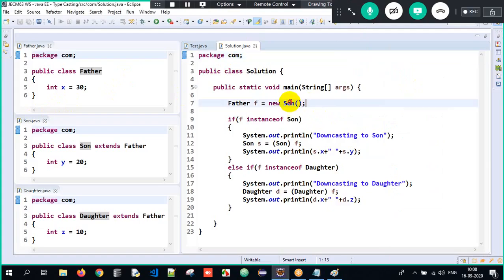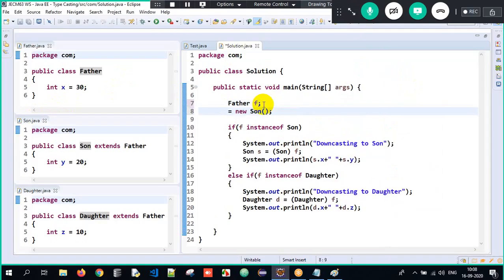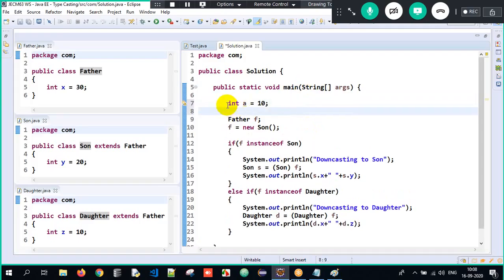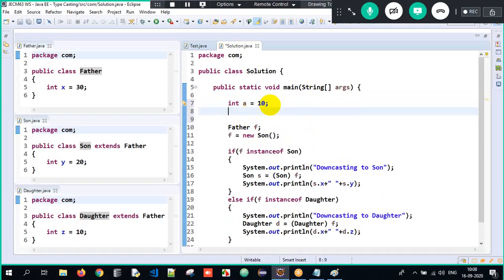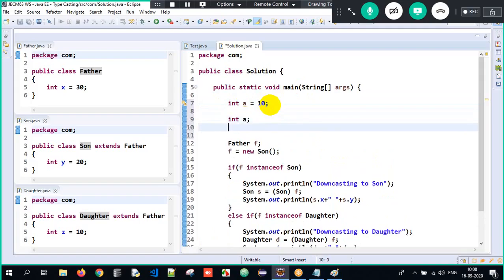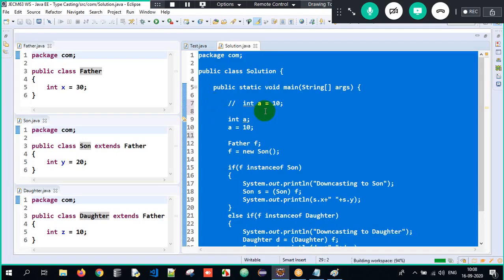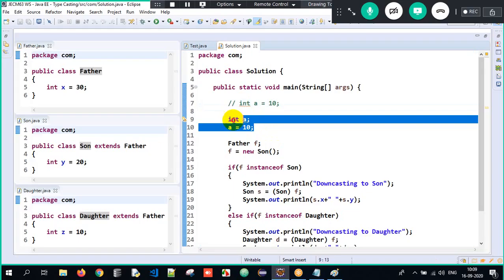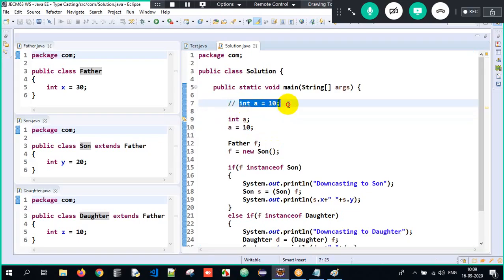Absolutely. But this can also be done in two ways. How? Sir, I will declare it separately and I will initialize it separately. Possible, no? See, declaration and creation. It's very simple, guys. See, int a equals 10. What does it mean? Declaration and initialization. Can we do it in two lines? Int a is declaration, a equals 10 is initialization. The reason it's giving an error is because we have already declared it. This is declaration and initialization separately, and here we are doing it together in a single line.